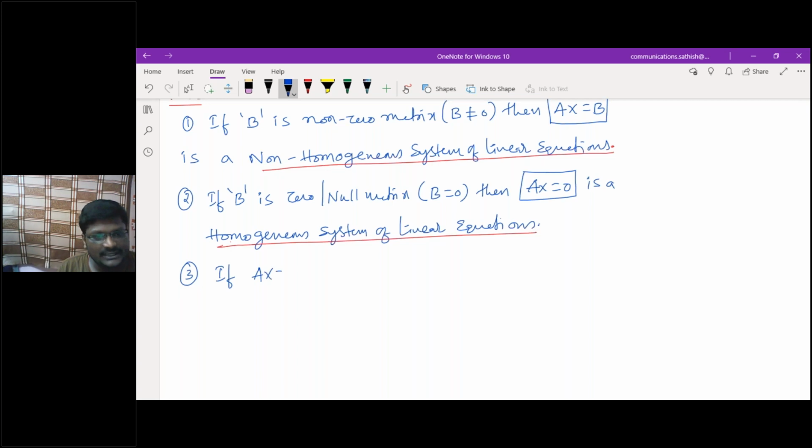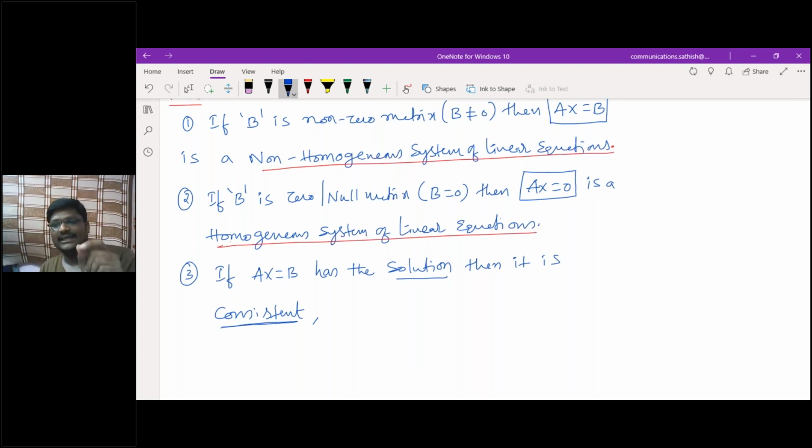If AX is equal to B has a solution, then it is consistent.